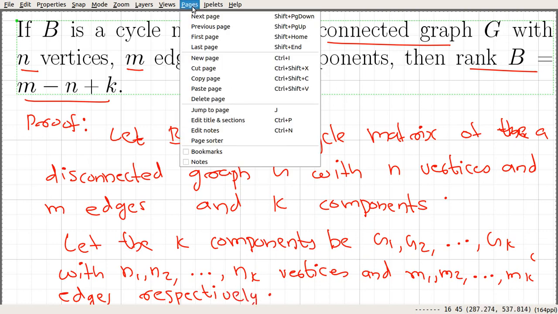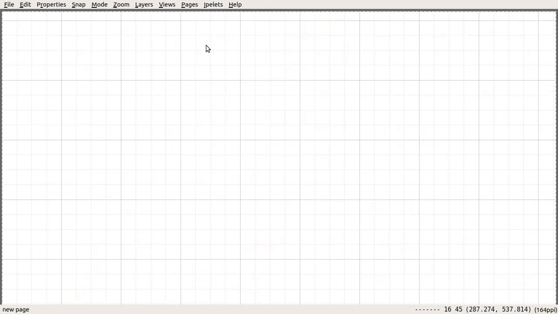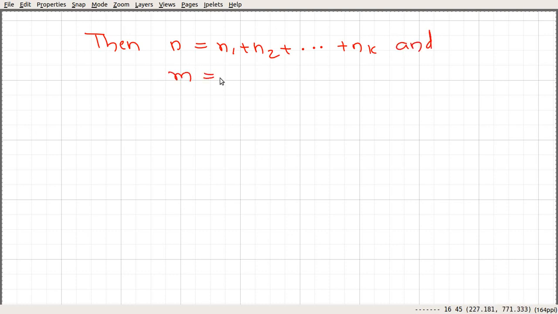So let's see what is going to happen. Then we can very easily see that n is equal to n1 plus n2 up to nk, and the number of edges will be the sum of the individual edges, m1 plus m2 up to mk. So let's consider each component and the cycle matrix corresponding to each component.